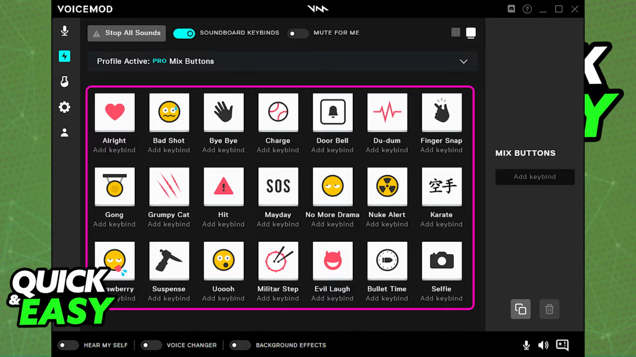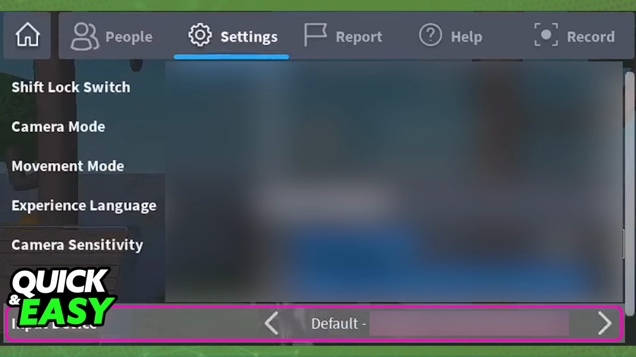So for example, if you want to play the bye-bye sound that you can see, the third one on the list, set up a keybind, for example, O. Now, inside of Roblox, go into the settings and choose the input device. You want to select the Voice Mod microphone, and every time you press O with Voice Mod open, that specific sound is going to get played.